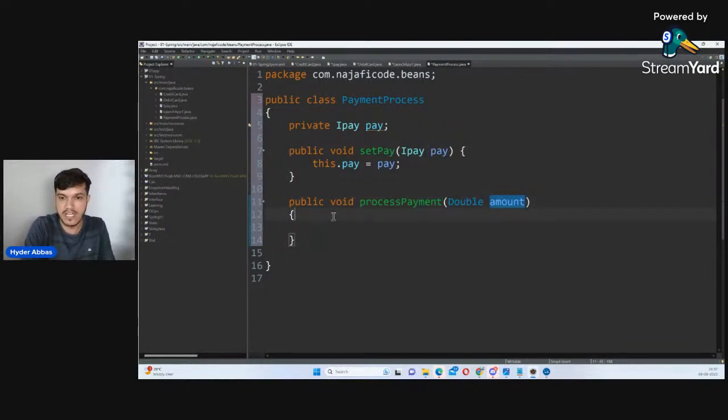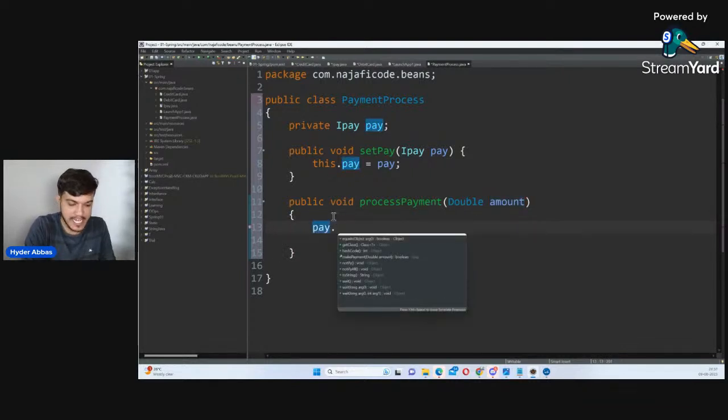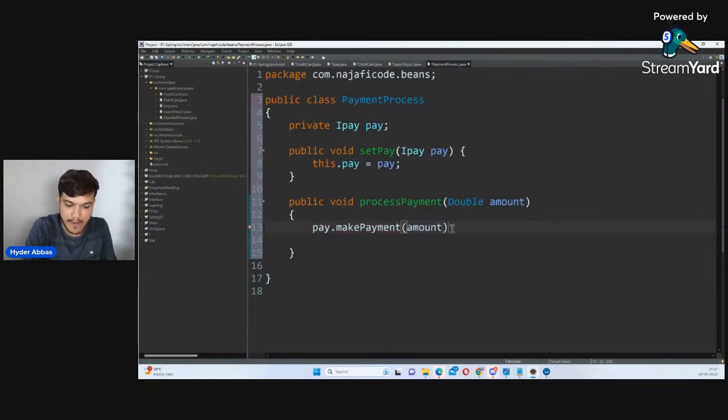I would like to take this. And now I will say here using pay, I will call the make payment method. And whatever amount I'm receiving, that I will pass. And whatever status it will give, I will store that status in a Boolean type status.